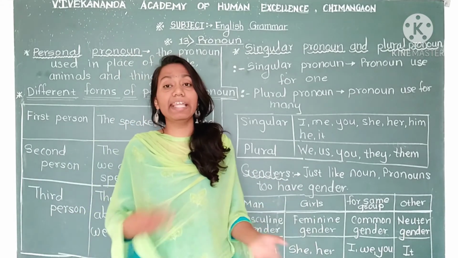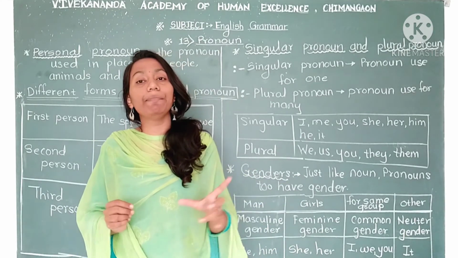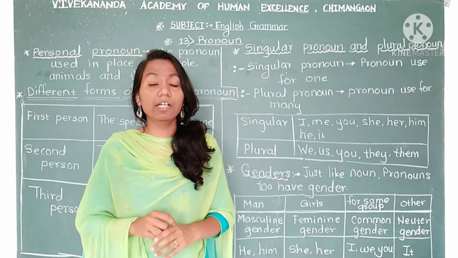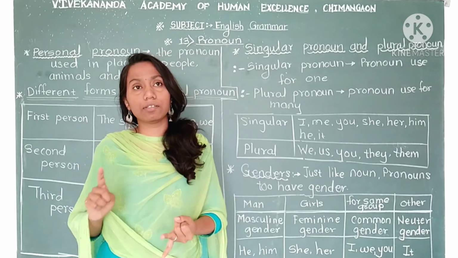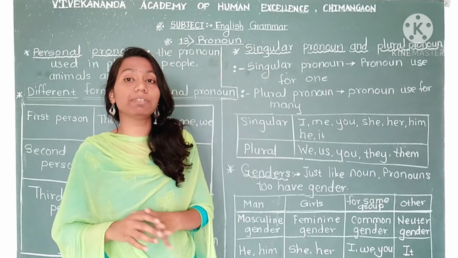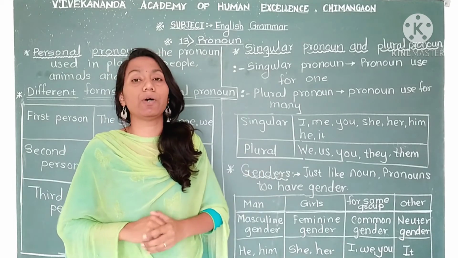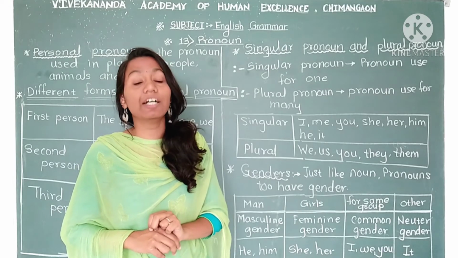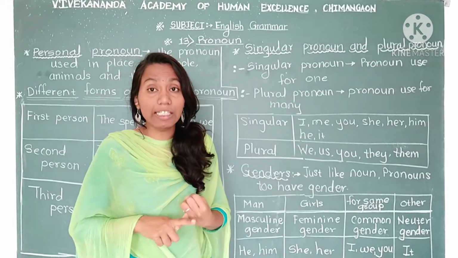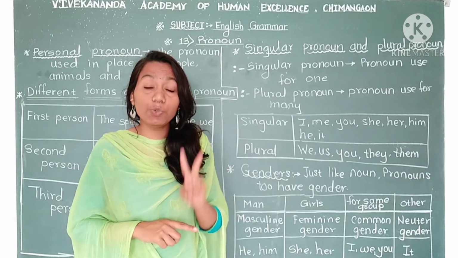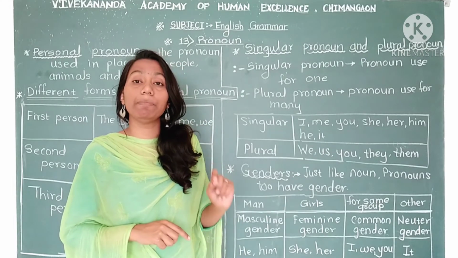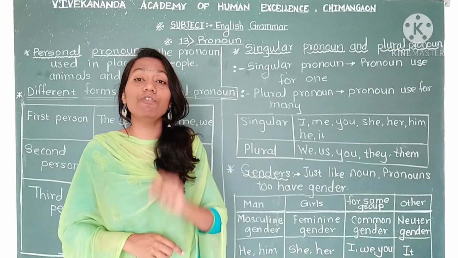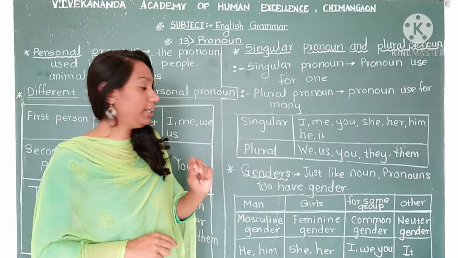Okay. Then feminine gender. Feminine means girls. So mother, daughter, if these names are there and I want to use a pronoun, I can use she and her, these two pronouns for girls. So that's why she and her, these two pronouns come in feminine gender. These two pronouns are examples of feminine gender.